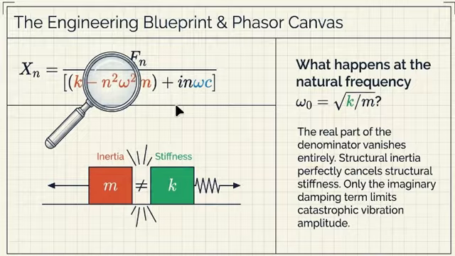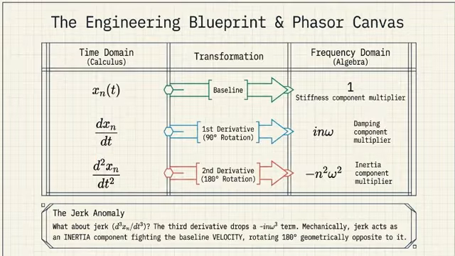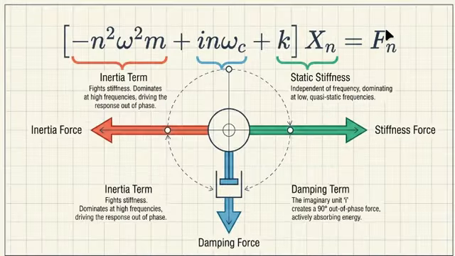Okay, let's unpack this algebraic equation. The material's physical properties, its inertia, its damping, and its stiffness are all grouped together. They group together to multiply our hero variable, x sub n. And they're fighting against the external driving force. Exactly. It strips away the blur of motion. You are left with a raw structural impedance breakdown. Which means you can clearly see how the internal properties of the object resist the outside force pushing on it at one specific frequency. That's spot on.